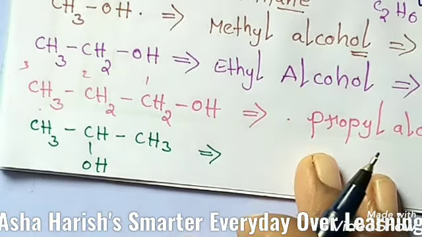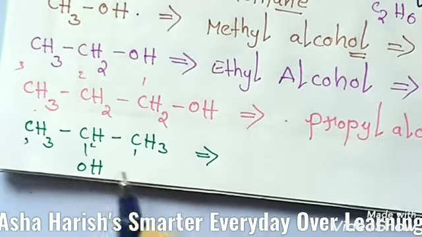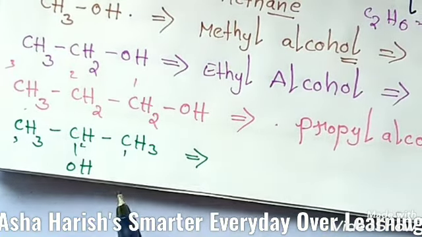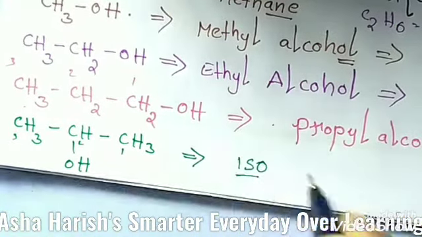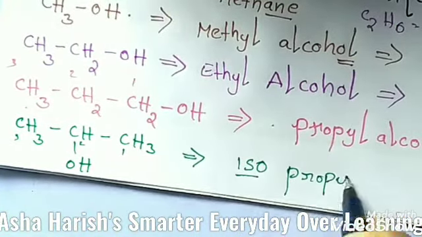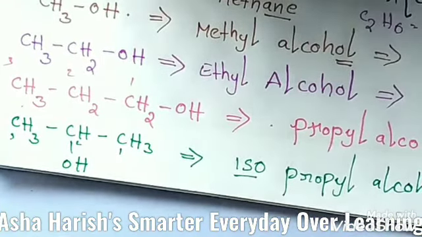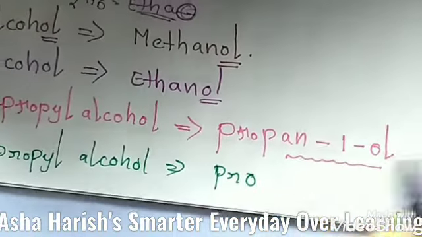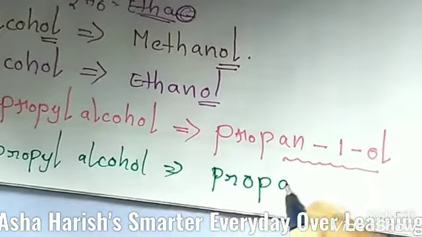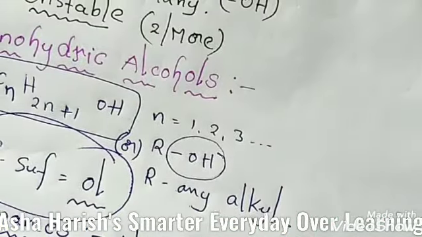CH3, CHOH, CH3, like this. If you give the numbering 1, 2, 3, at the second carbon the alcoholic group, the hydroxyl group, is located. Then, students, the common name for this is isopropyl alcohol. And the IUPAC name, at the second carbon the hydroxyl group is located, right? So propane 2-ol.